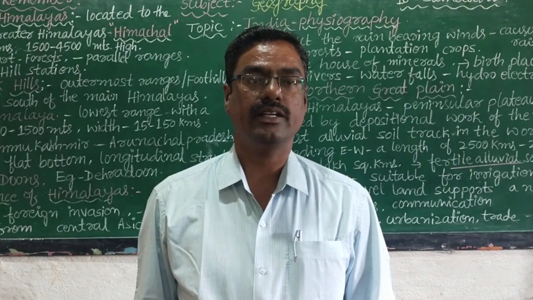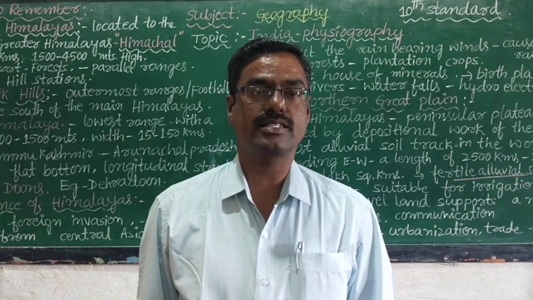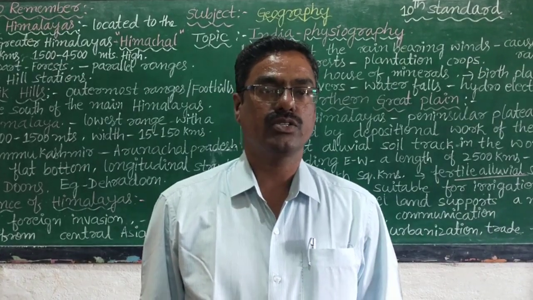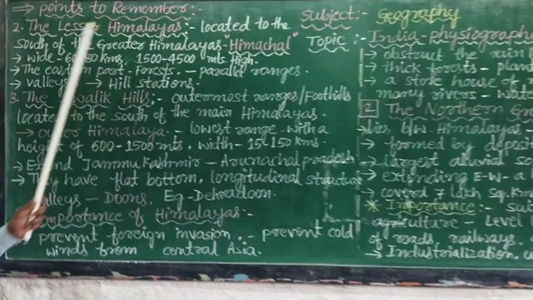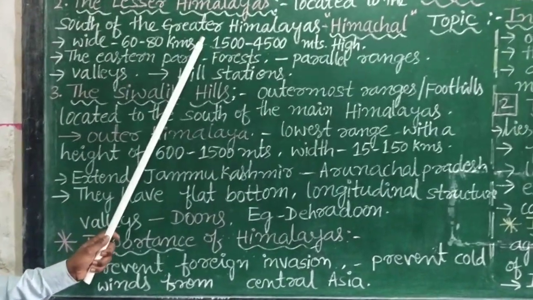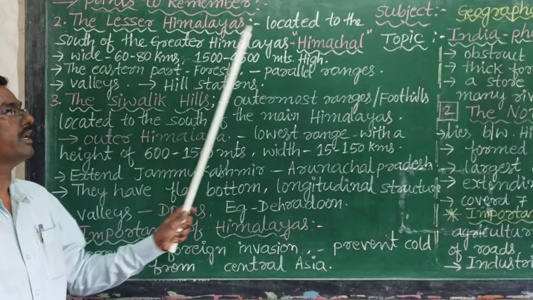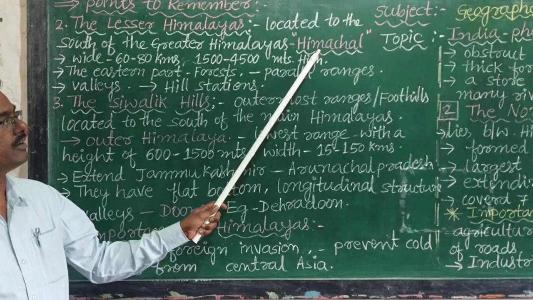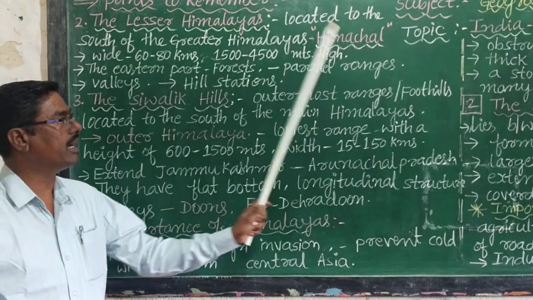The first point is the Greater Himalayas. Now let us discuss the second point, Lesser Himalayas. The Lesser Himalayas are located to the south of Greater Himalayas. These Lesser Himalayas are also known as Himachal. Dear students, what are called Himachal? Lesser Himalayas are also known as Himachal.